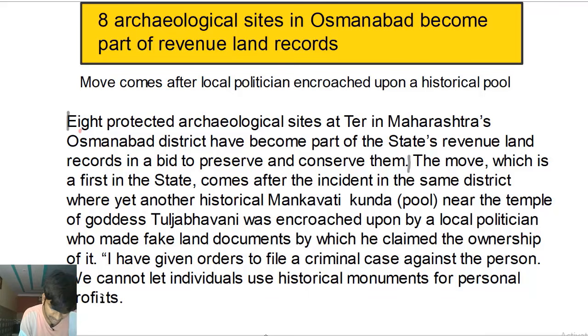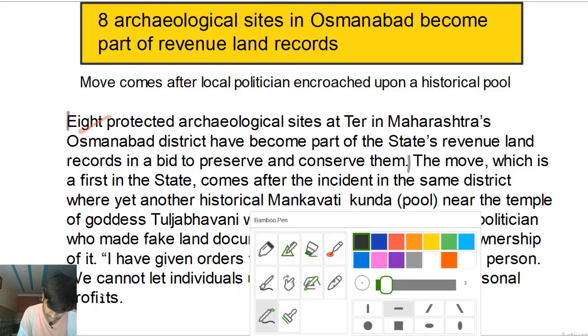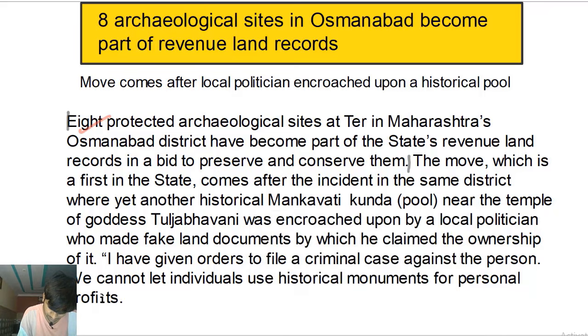Eight is a number modifier, protected is an adjective, a premodifier, archaeological again is an adjective, sites is a noun. So this is the noun, the simple subject, sites.